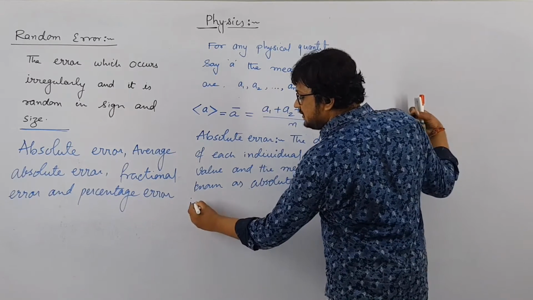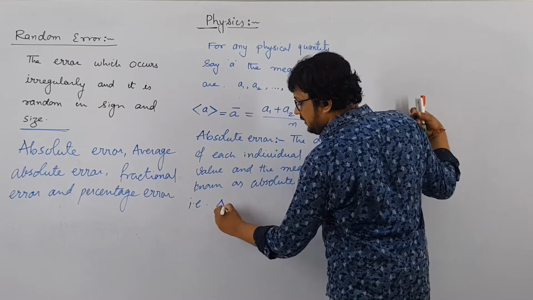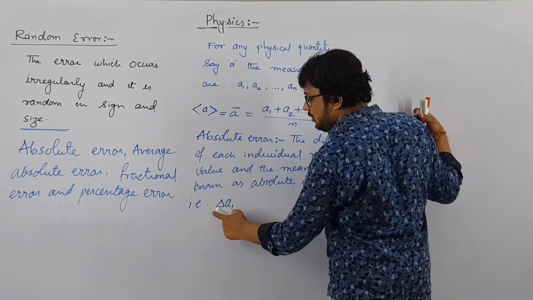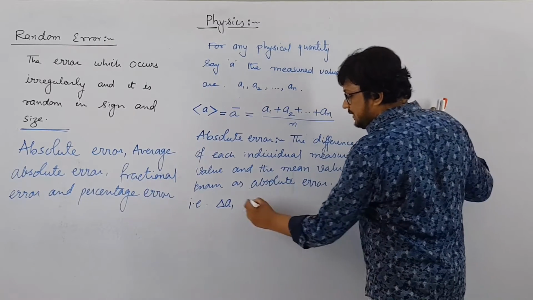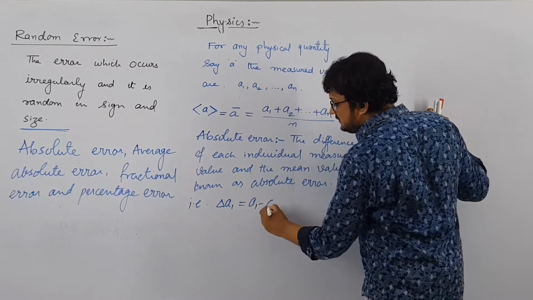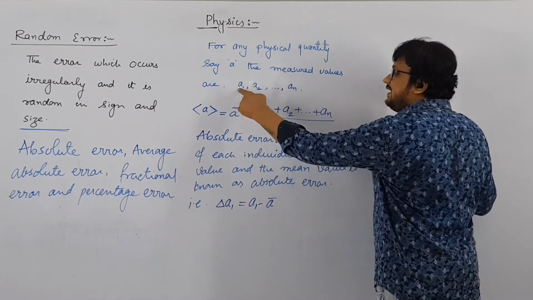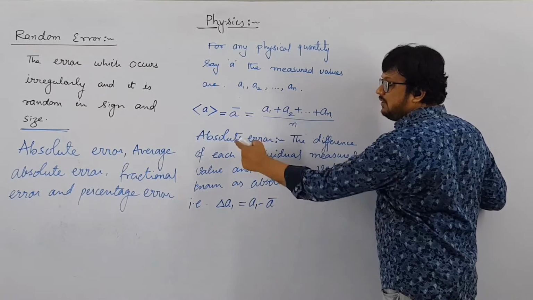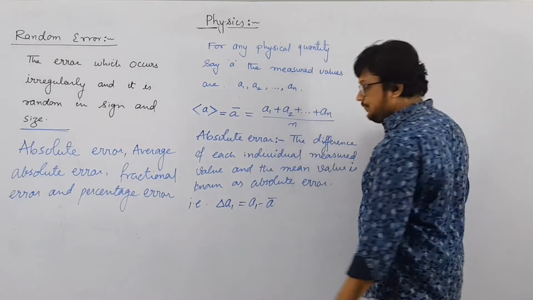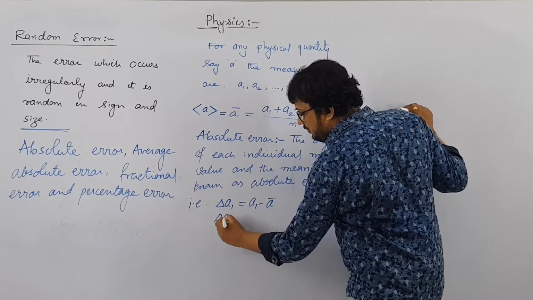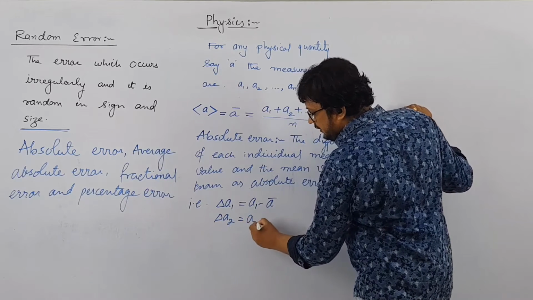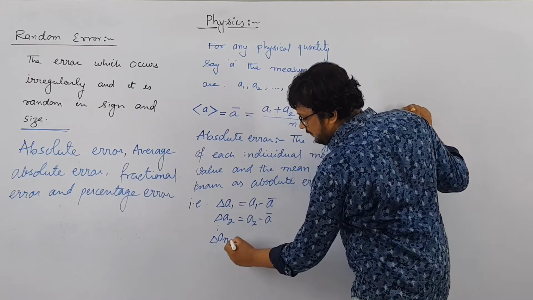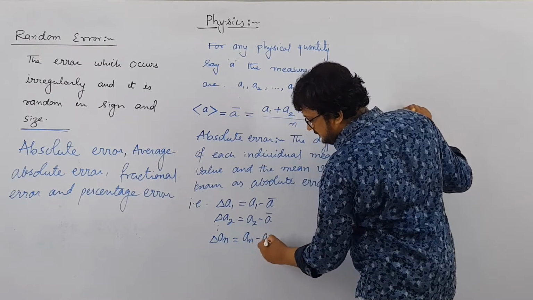In this case, we can say that for absolute error we use the symbol delta A1. So delta A1 will be A1 minus A bar. Remember, our first reading is A1 and the mean value is A bar. So A1 minus A bar will be our absolute error. Clear? In the same way, delta A2 will be A2 minus A bar, and so on. Delta An will be equal to An minus A bar.